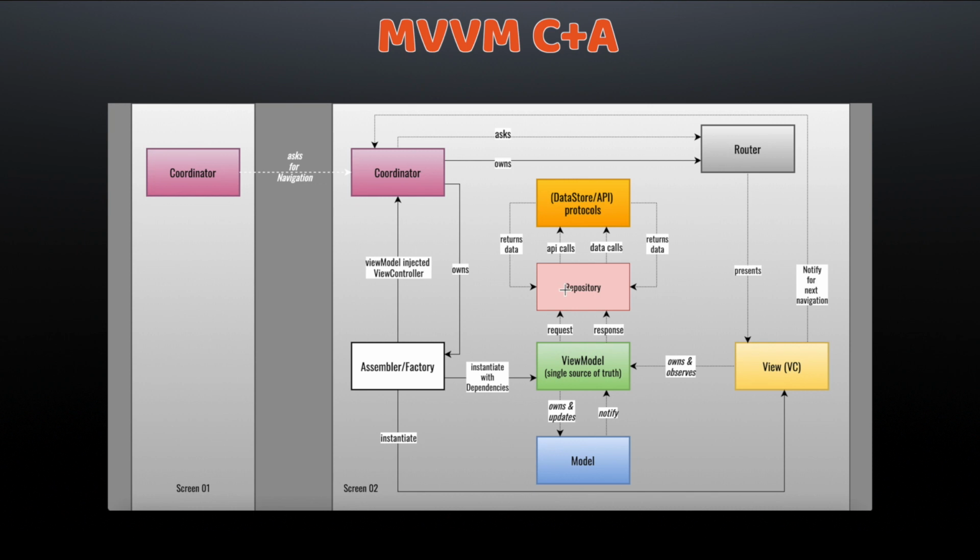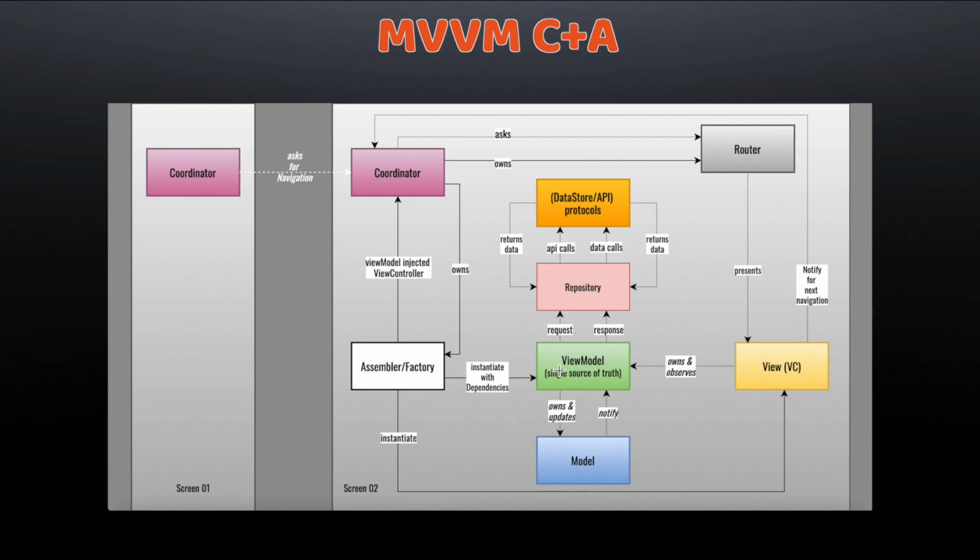So whenever the view model needs to make any request to the database or the network against the action taken by the user, the view model shifts this responsibility to the repository layer. And the repository is the place that basically communicates with the database and network manager objects. And whenever the repository receives the data back from the database or from the network, this is observed by the view model. Either you can use RxSwift for this purpose, or you can use a delegate, or you can use a closure also.